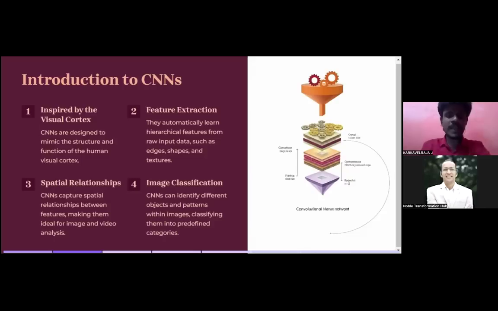Now moving on, image classification. Not only image classification, CNN helps in different things. Image classification means CNN can identify different objects and patterns within images and classify them into predefined categories. Not only image classification, CNN helps us do image detection, image segmentation, multiple things, because CNN has something unique which no other model has.